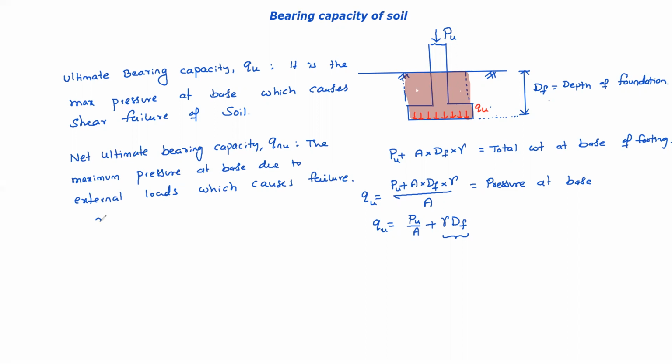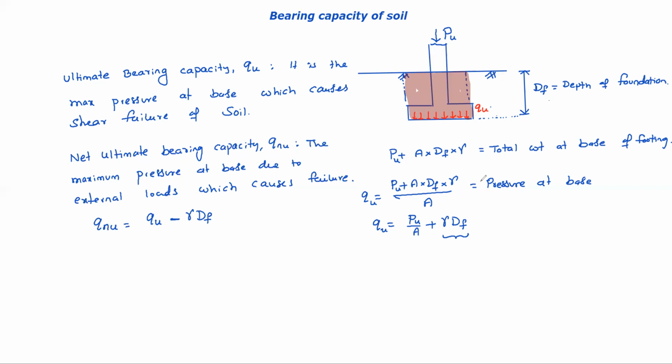That means net ultimate bearing capacity is nothing but ultimate bearing capacity minus gamma Df. The pu by A, whatever is there, that is net ultimate. The load from the structure divided by area to cause the failure is called net ultimate bearing capacity. Clear, Kirti? Yes, sir.